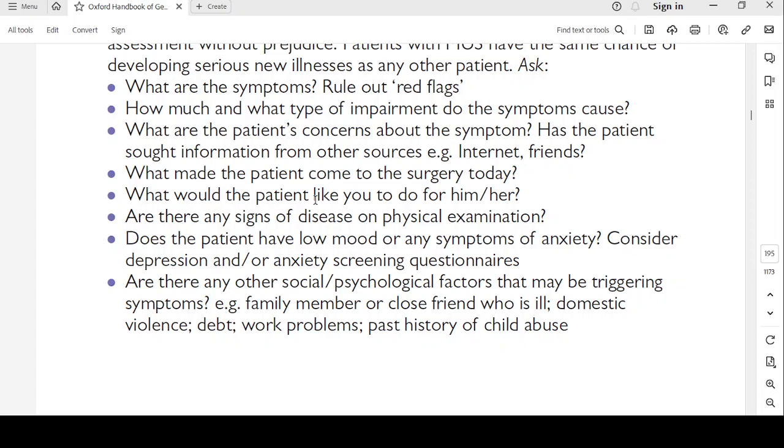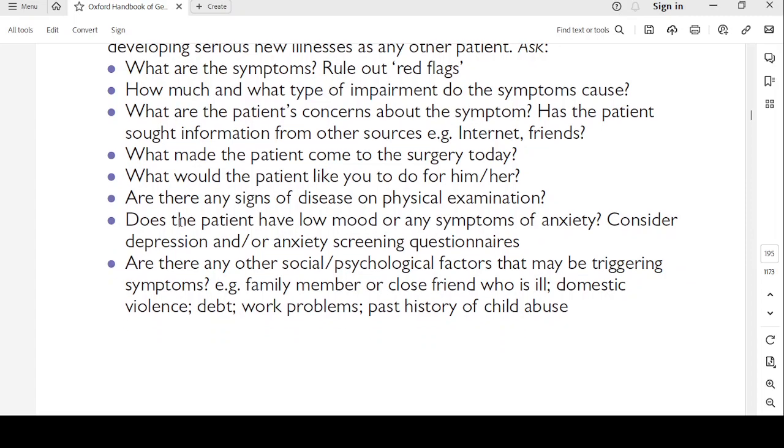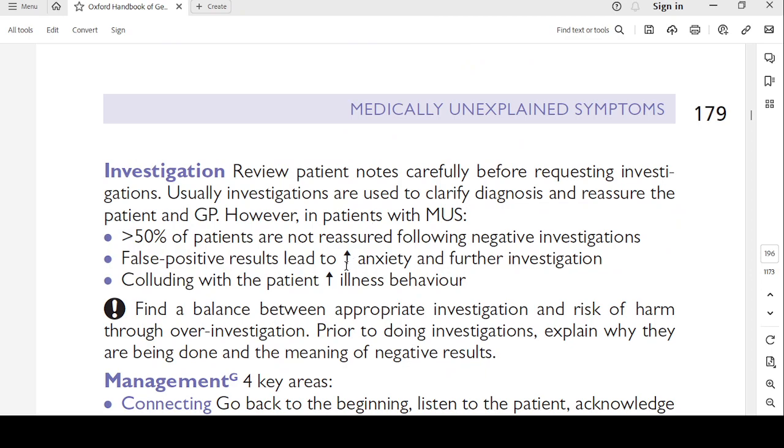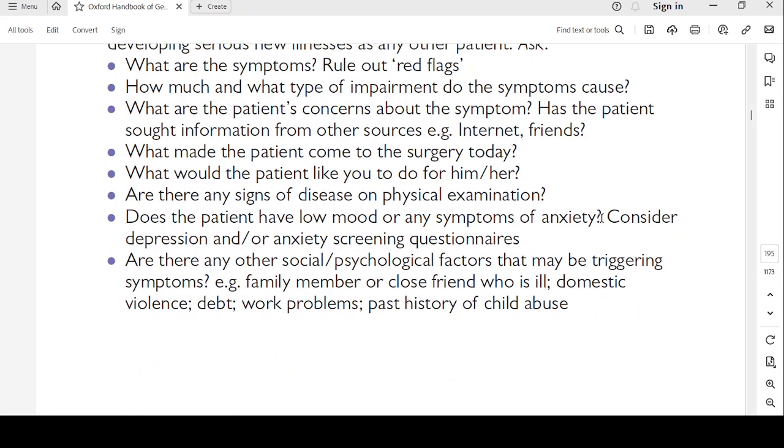Are there any signs of disease on physical examination? Are the symptoms correlating with the signs? Are there any corresponding signs? Does the patient have low mood or any symptoms of anxiety? Consider depression or anxiety screening questionnaires. There are many questionnaires; we'll be reading them as and when we come across them.